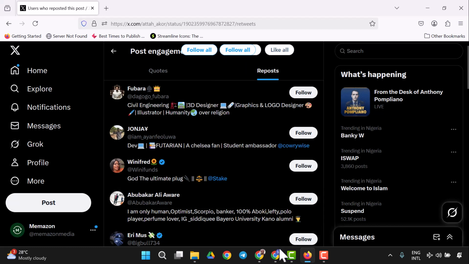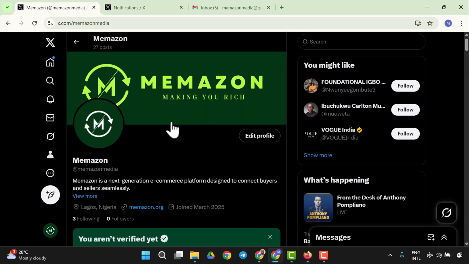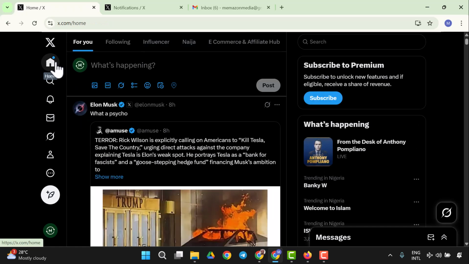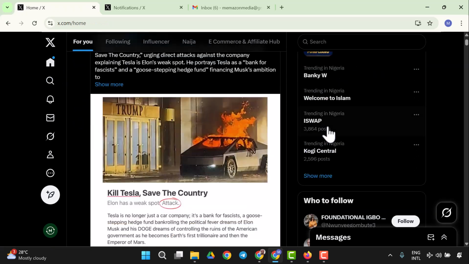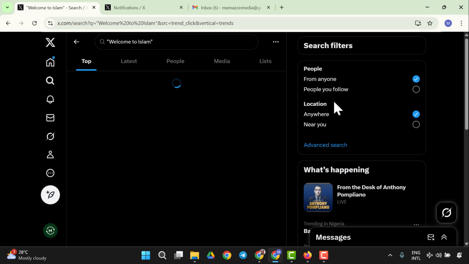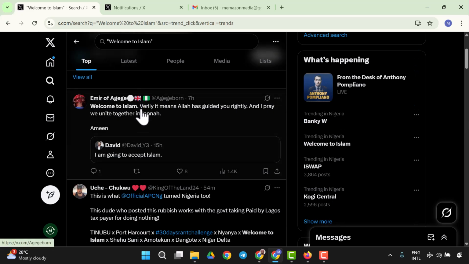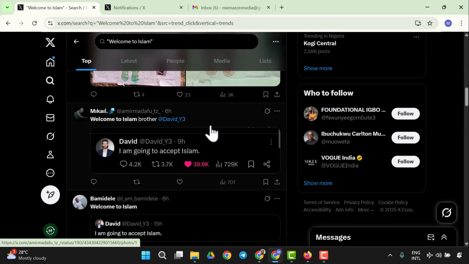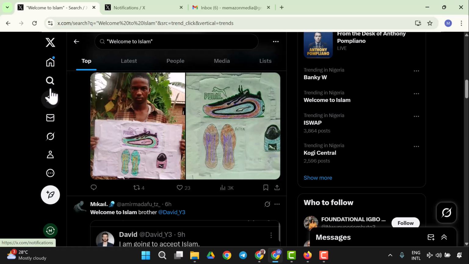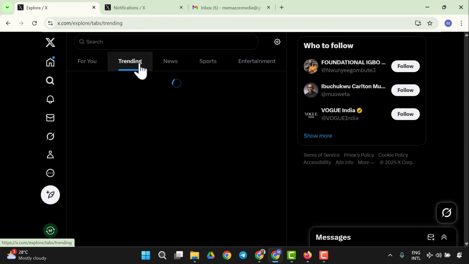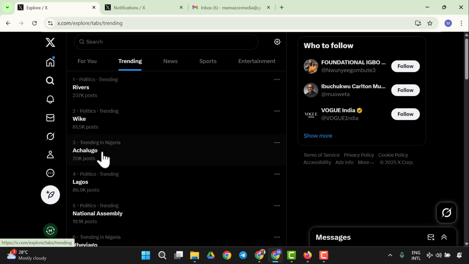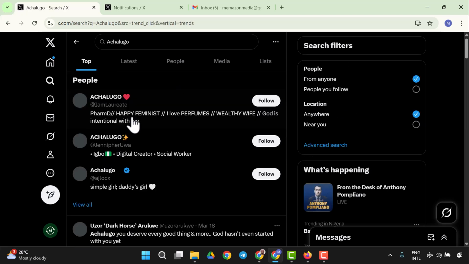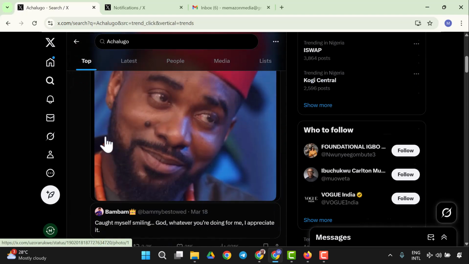Let me just show you from the main browser. So this is the main X account from the Chrome browser. Let me look for a post right now. Let's say welcome to Islam, and let me look for a post right away. Let me come to trending, just the same way I did. So let's look for a trending topic. Let's look for Achalugo, and right now let's look for one of these posts.